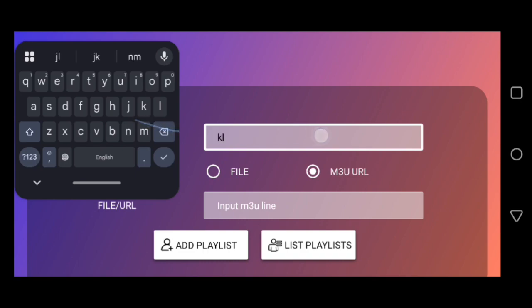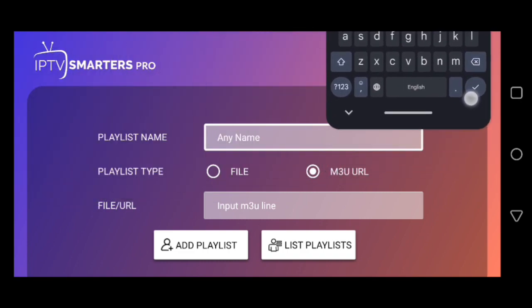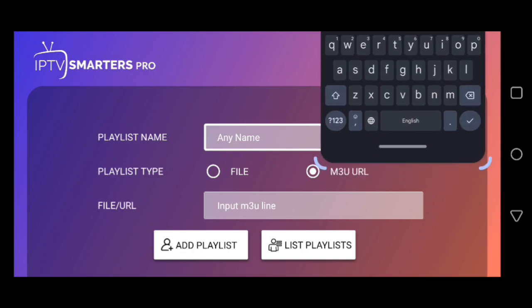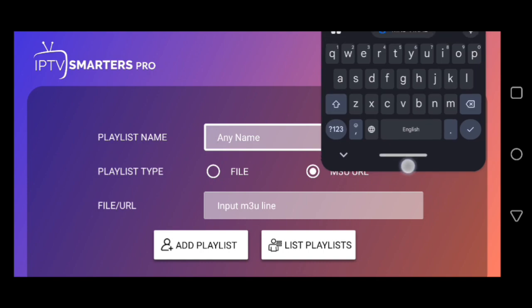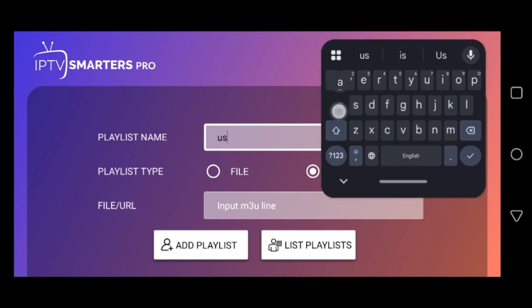First of all, I want to set up this interface. I give the playlist a name, USA channel.